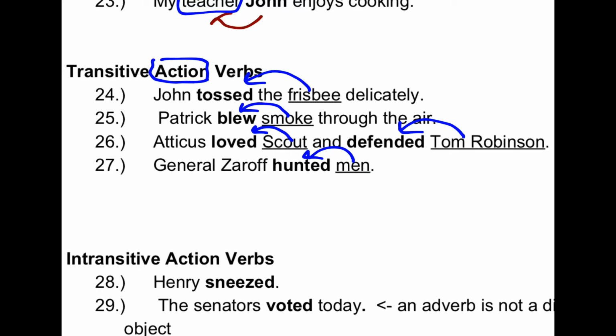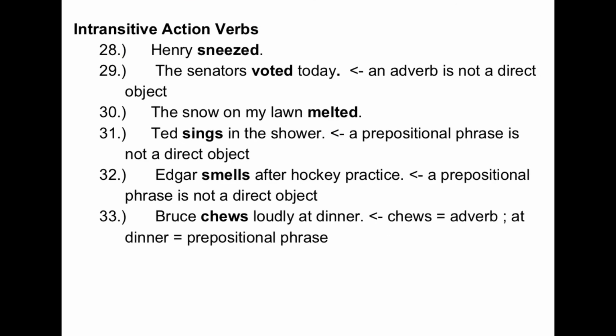Every one of these action verbs has a direct object. They are all transitive. Let's look at some intransitive action verbs. Henry sneezed. Is there a noun afterward that answers the question what or who? There's certainly not. But that doesn't mean that it's automatically transitive if there's something after the verb. For example, the senators voted today. Does today tell you voted what or voted who? It doesn't. It tells you when. And today is an adverb. It's not a direct object, so this is still intransitive.